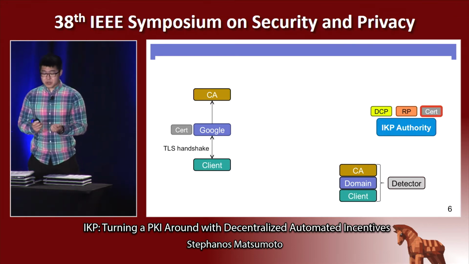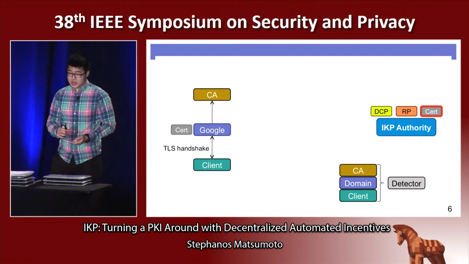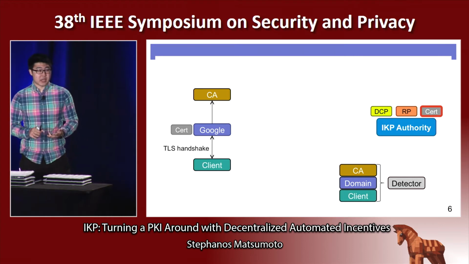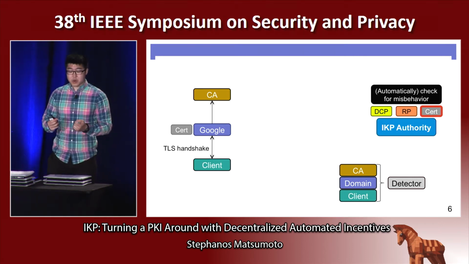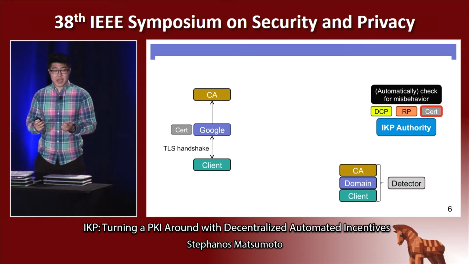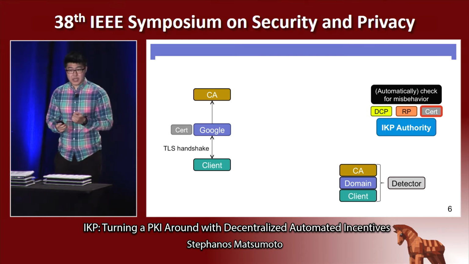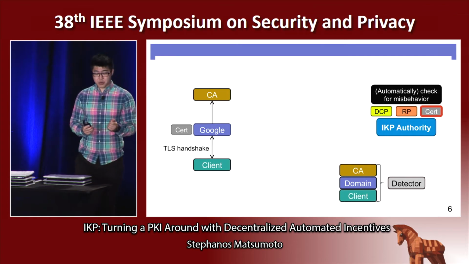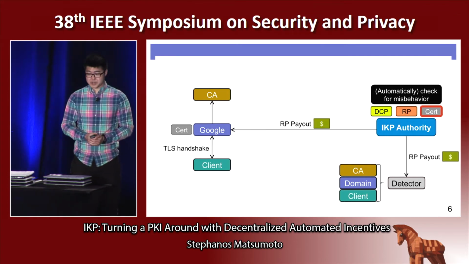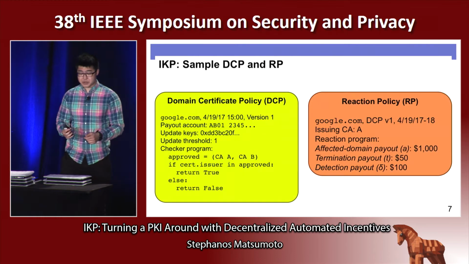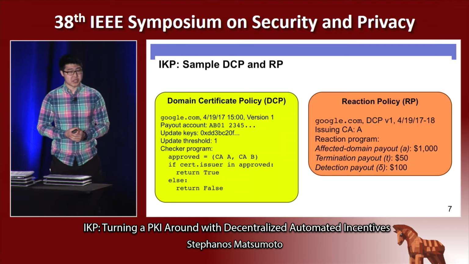Now, we can observe that the IKP Authority now has the DCP, the RP, and the certificate. So it has all of the information that it needs in order to automatically check for misbehavior. And if it determines that this certificate is indeed unauthorized for Google, it can actually send the payouts to the appropriate parties. Now, I want to point out some features of certificate policies and reaction policies.